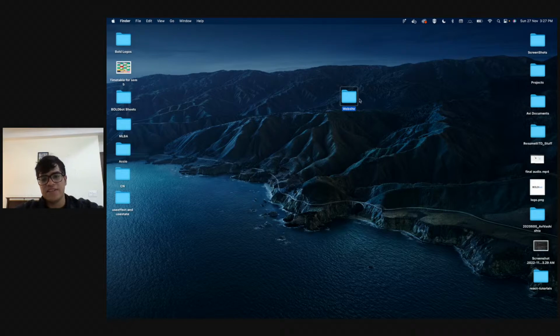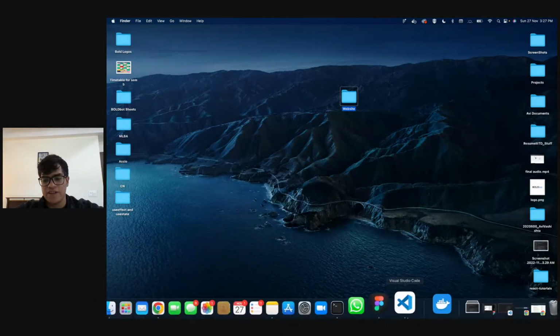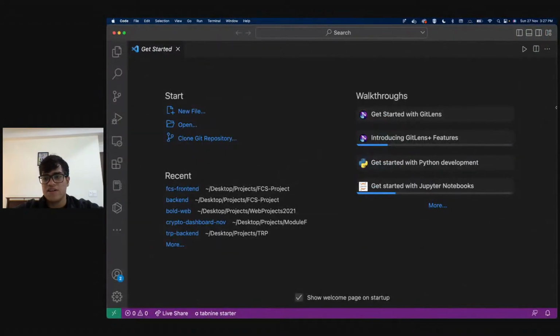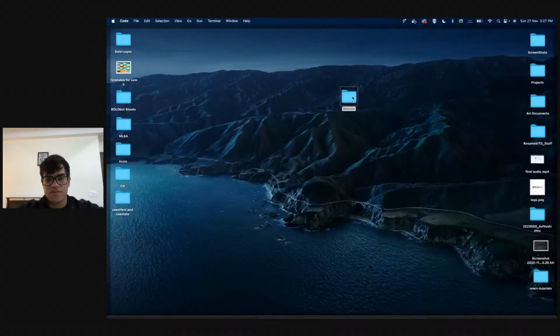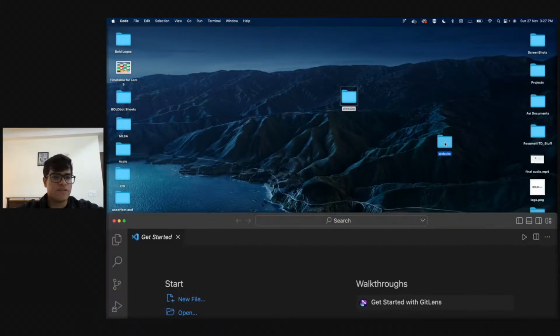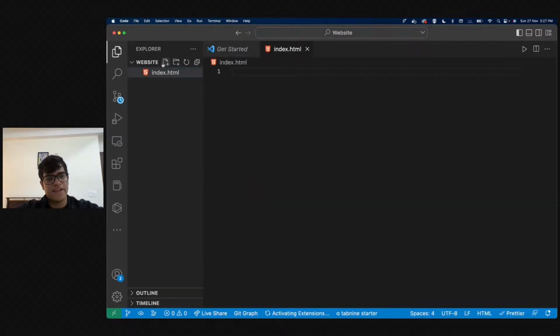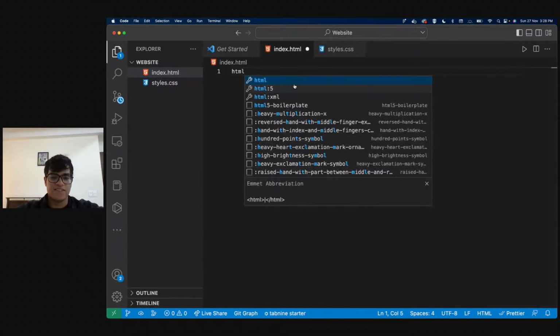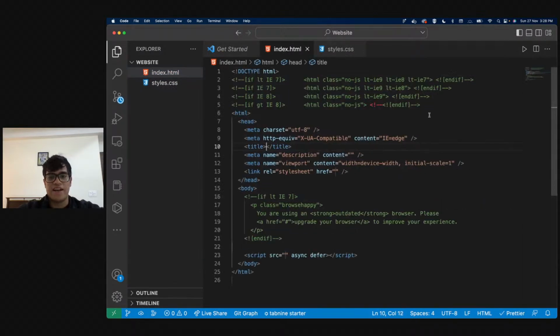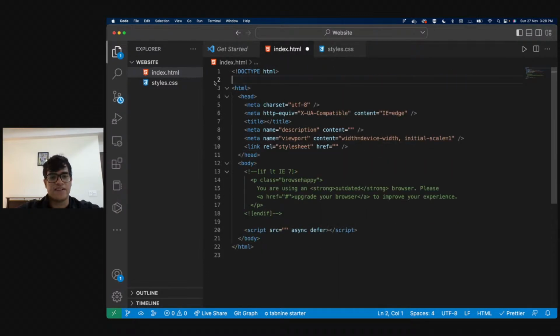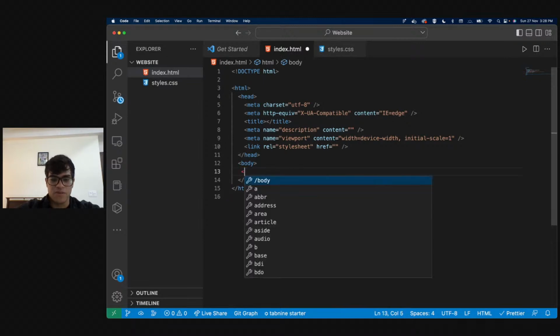I'll be opening this in VS Code, and all I have to do is just open this folder in VS Code, and then I can just say index.html, index.css, or styles.css, and that is it. That is all I have to do to set up my HTML project. Then I'll just say HTML5, and I have to just write HTML tags, meta tags, and inside my body, I can just say hello world.